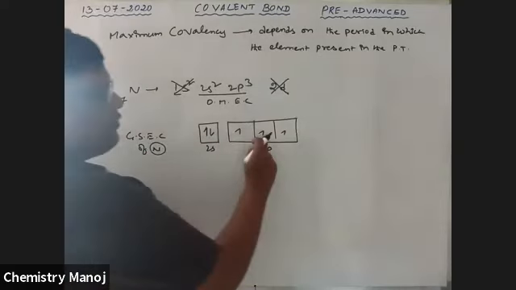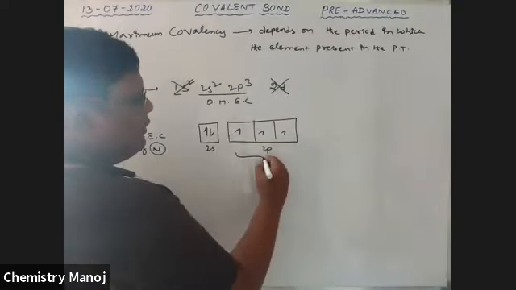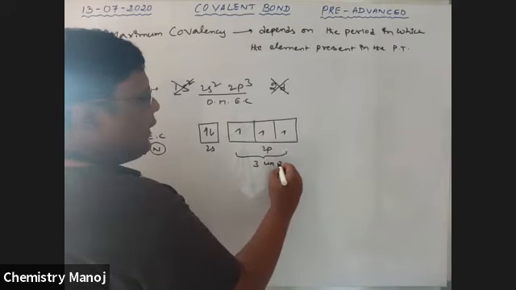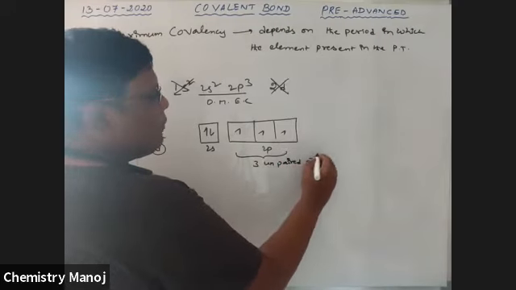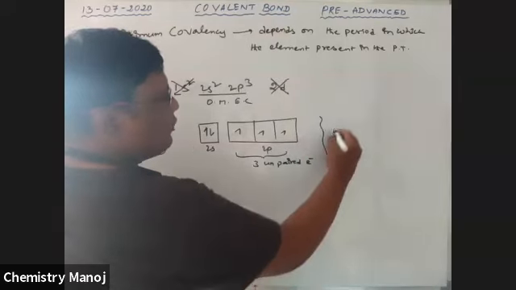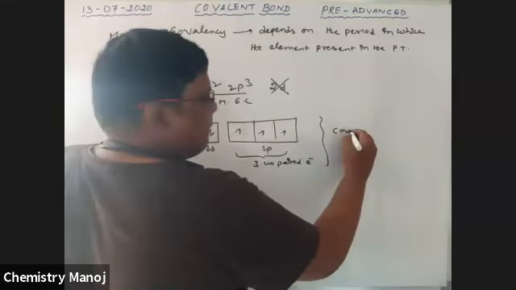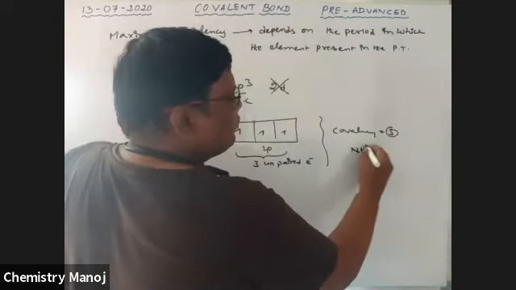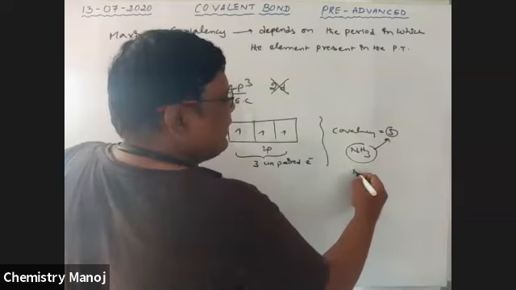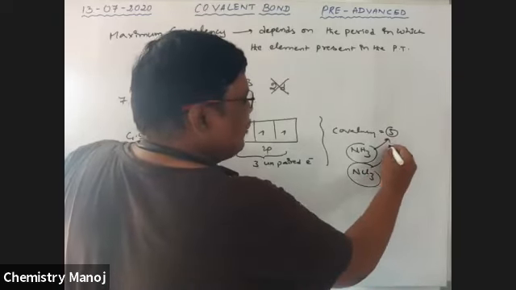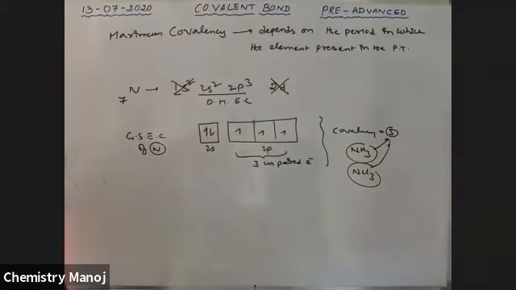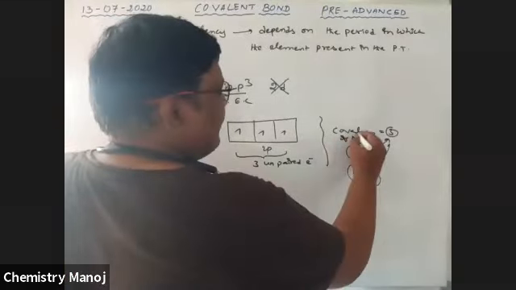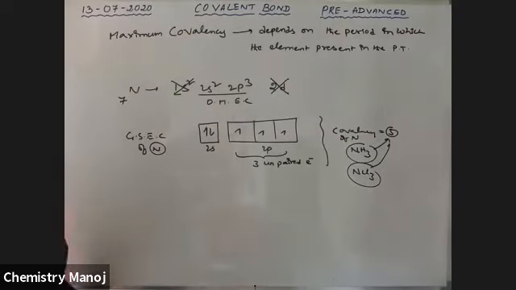How many unpaired electrons does nitrogen have? 3 unpaired electrons, therefore covalency is equal to 3. In NH3, nitrogen covalency is 3. In NCl3, nitrogen covalency is 3. In all these cases, the covalency of nitrogen is 3.